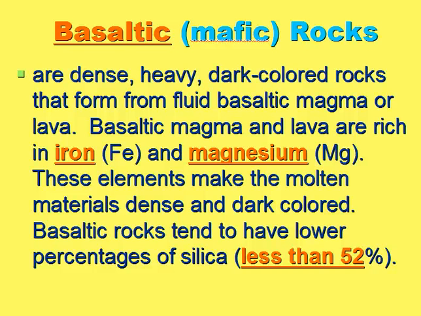And basaltic rocks tend to have lower percentages of silica. This is your silicon dioxide. And typically it's less than 52%. So silicon and oxygen tend to be light.